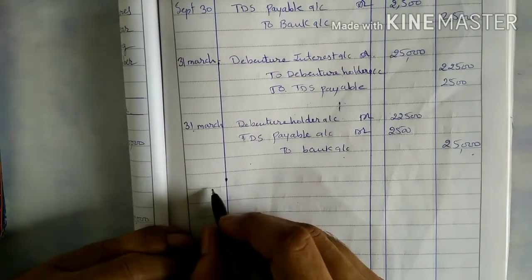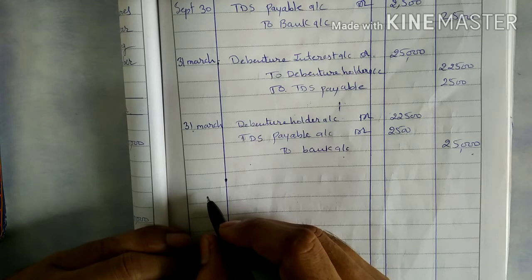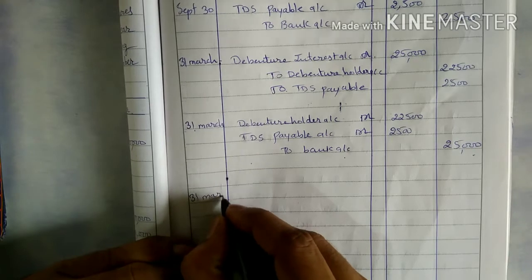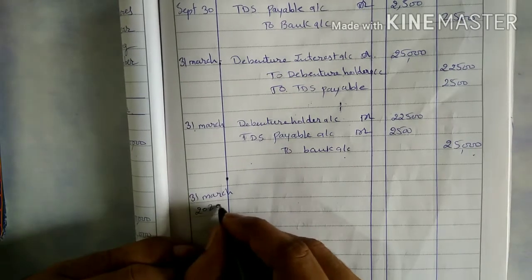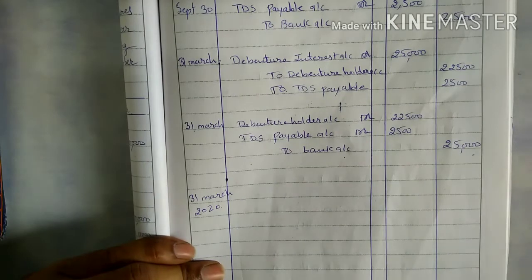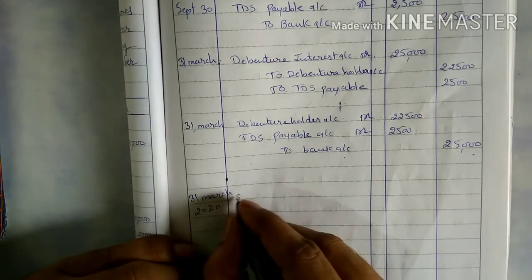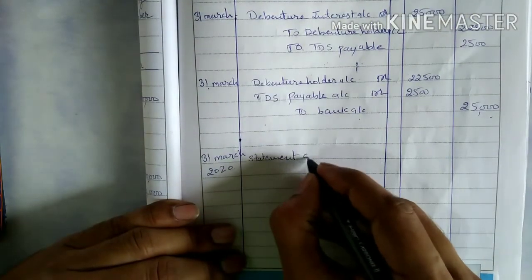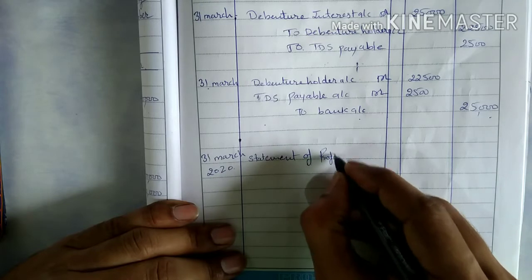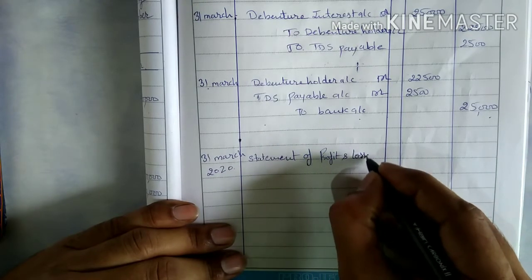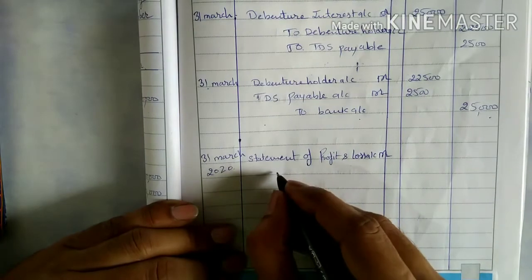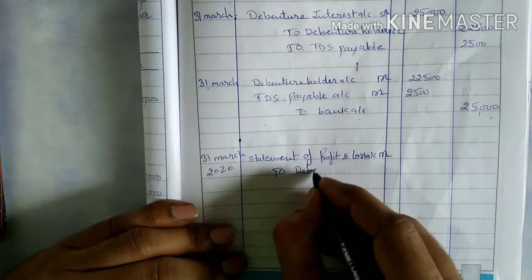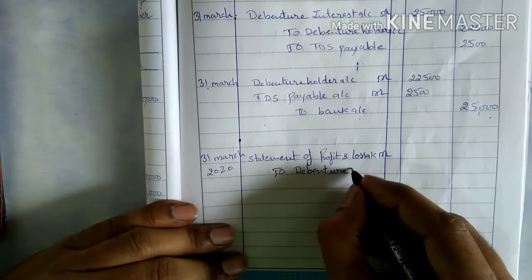Last entry, because that is the ending of the year. So if that is the ending of the year, so on 31st March, profit and loss account debit to debenture interest account.